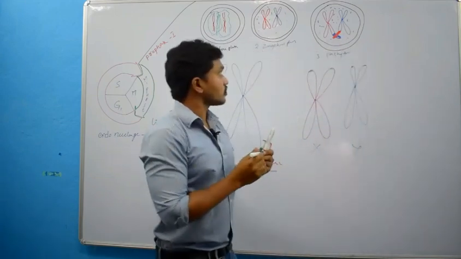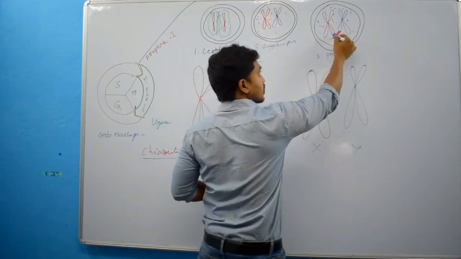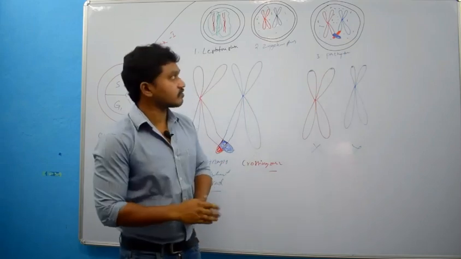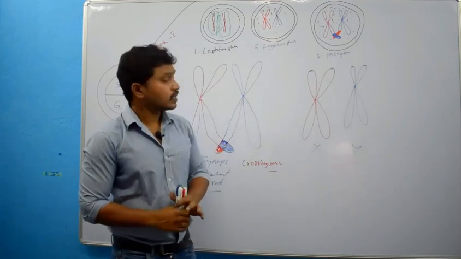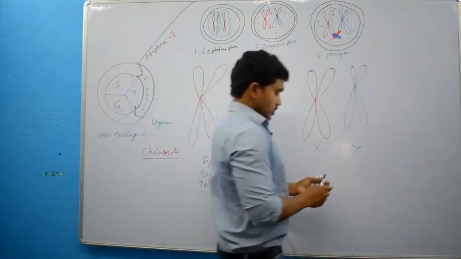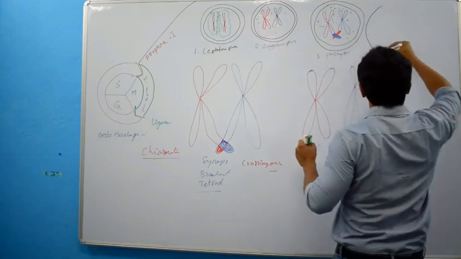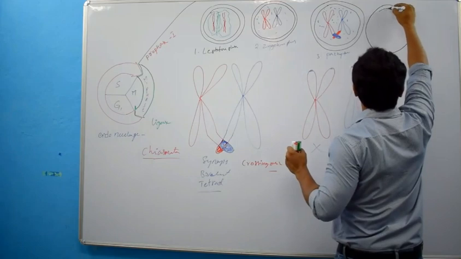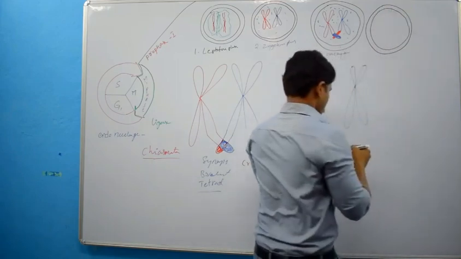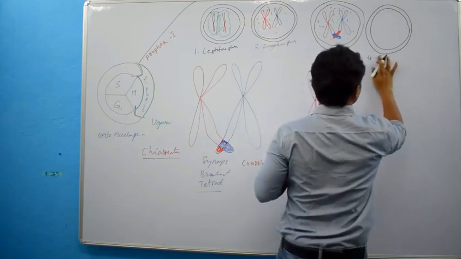Right? So this is crossing over. It will occur in the pachytene stage or pachytene phase. Right? Then what will happen in the next phase we will see now. See, what is the next phase? Diplotene. Fourth phase is diplotene.